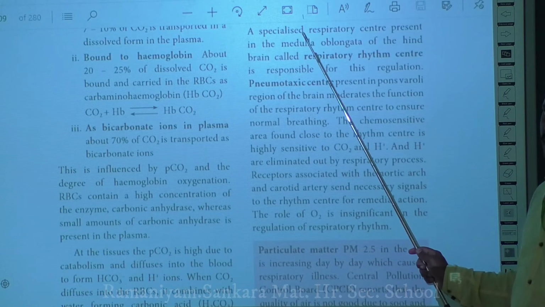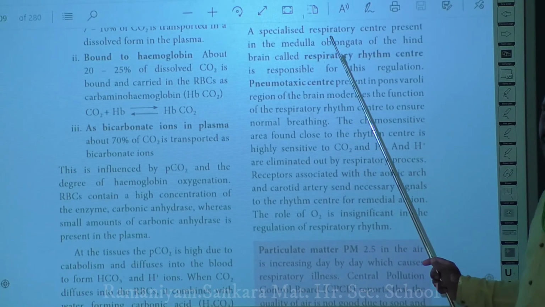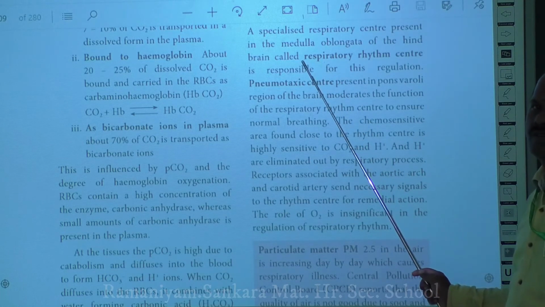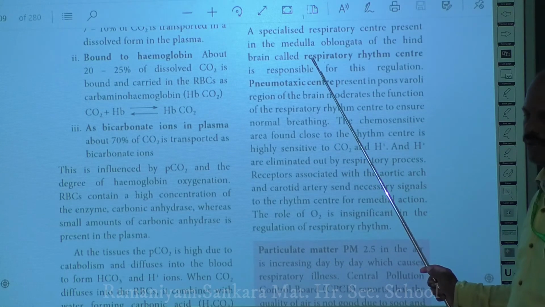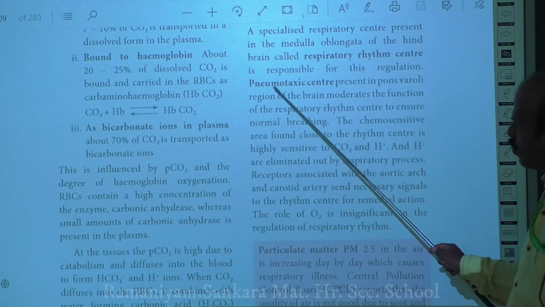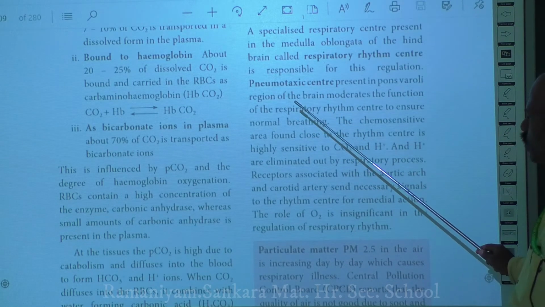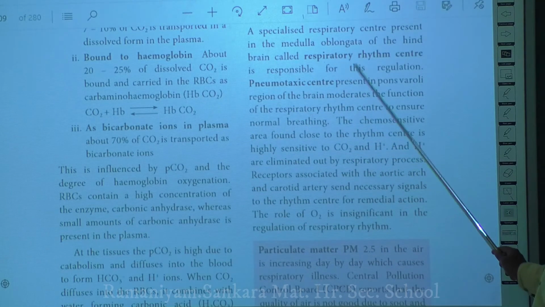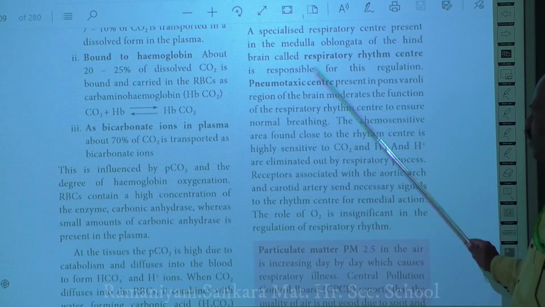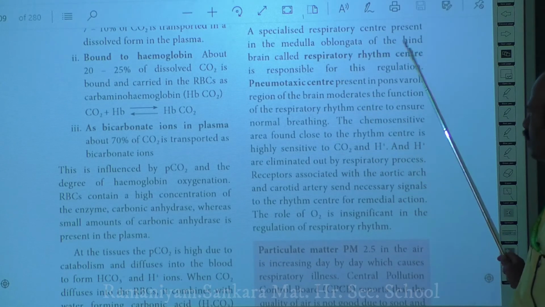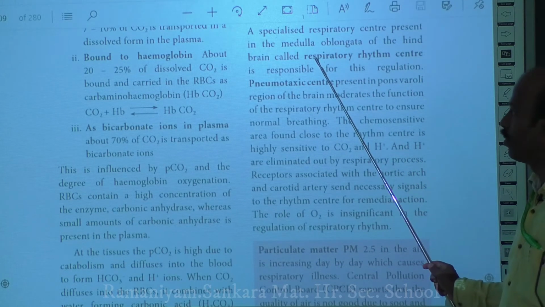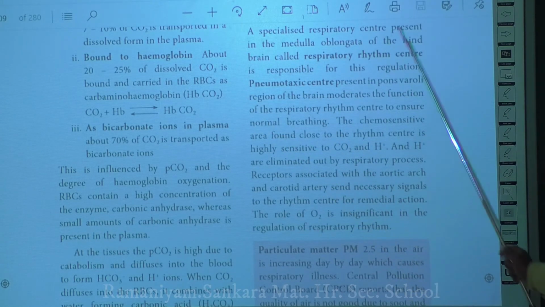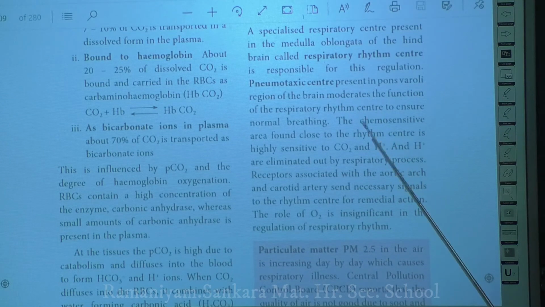If more oxygen is present, then what will happen? We don't want more oxygen to be present, so in that case this pneumotactic center will switch off the inspiration process just by controlling the respiratory rhythm center. When it sends a signal to the respiratory rhythm center, in a negative way it will control the increasing amount of inspiration. So, in this way, the regulation of your respiration usually takes place.